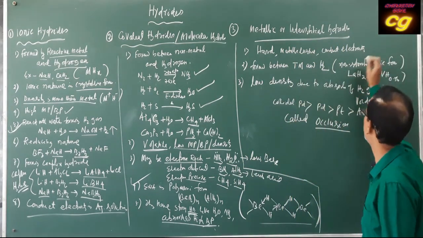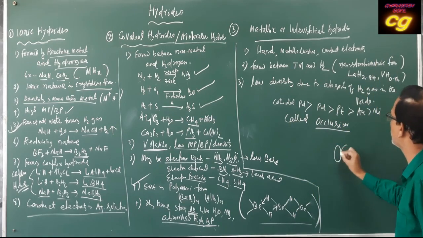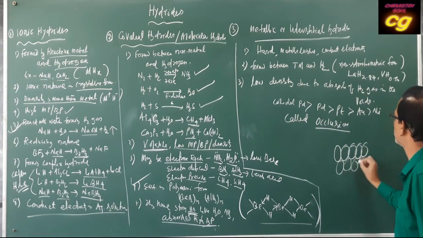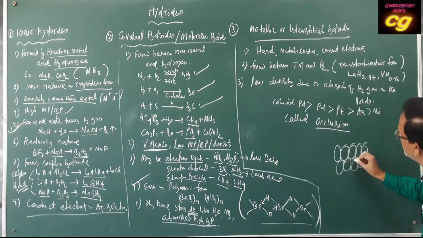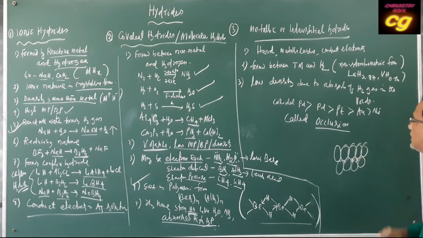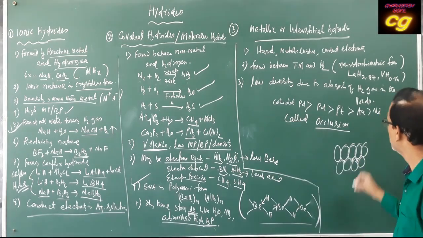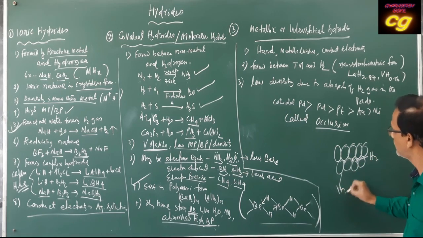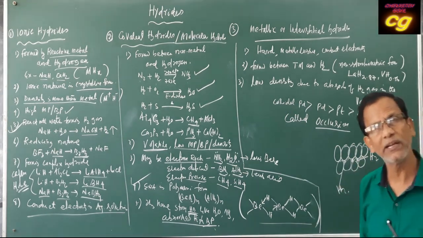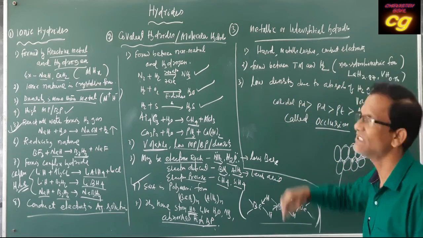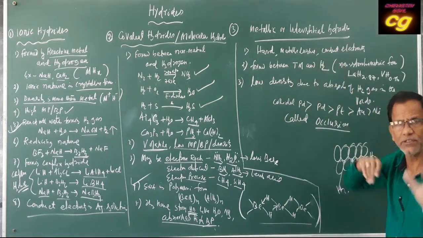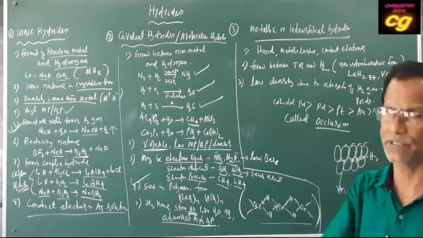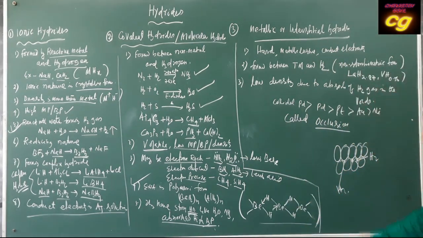Hydrogen occupies the gaps available in the metals. That's why it is called metallic or interstitial hydride, meaning the hydride is produced due to absorption of hydrogen in the crystals.